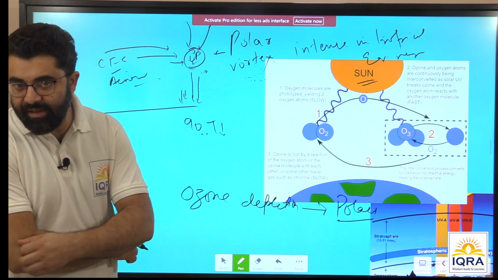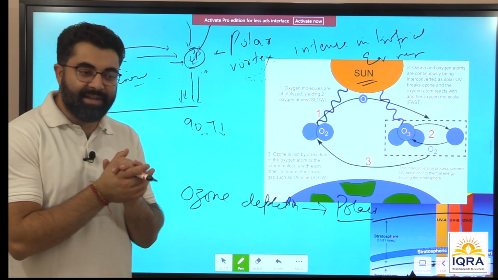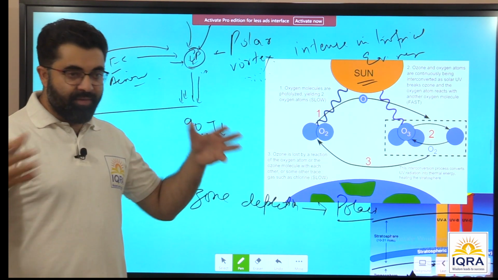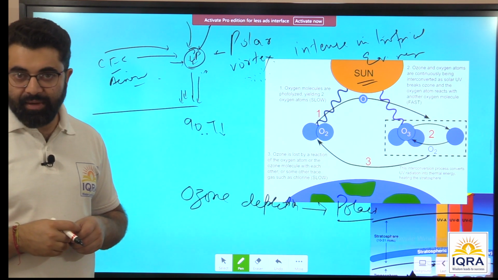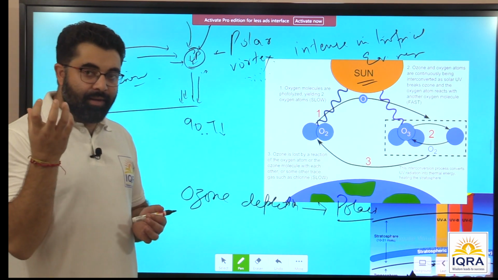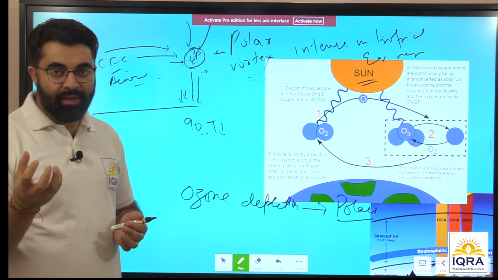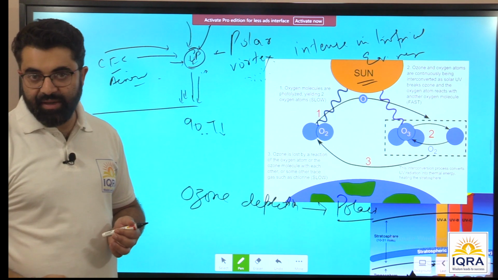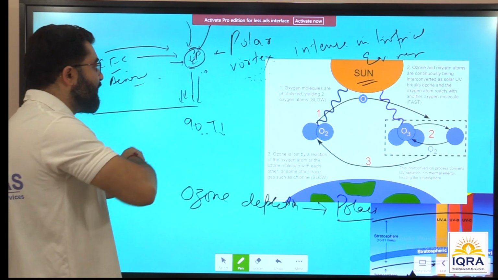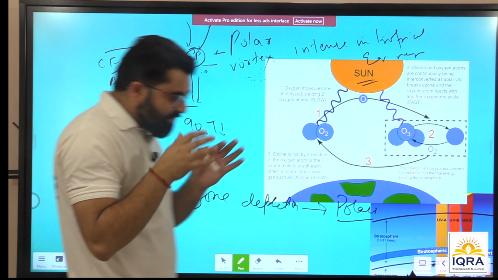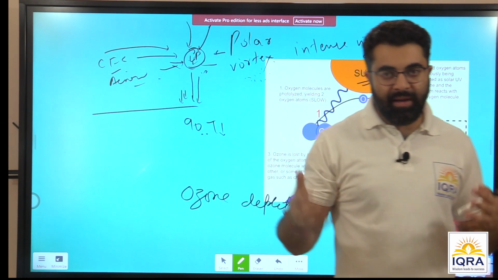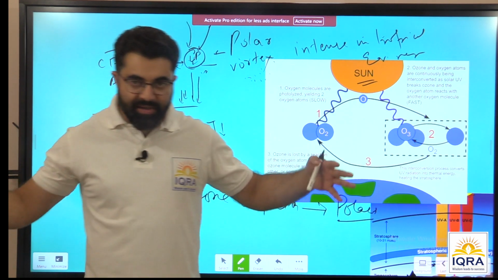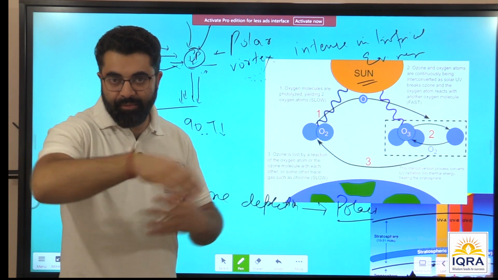So what does this vortex do? What is meant by vortex is a circulatory movement of air. Where is this air coming from? From the lower latitudes, from tropical areas and so on. Right? The air is very dense, very compact, therefore it sinks due to very, very low temperature and creates a vacuum-like condition there, and therefore all air moves in. It's like the whirlpool formed in a river or any water body. If you've seen a whirlpool in rivers especially, all the water is moving into that empty space and forms a whirl or swirl.